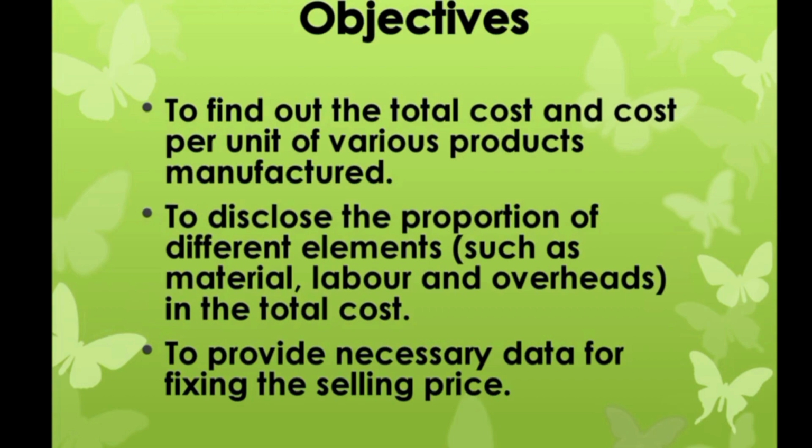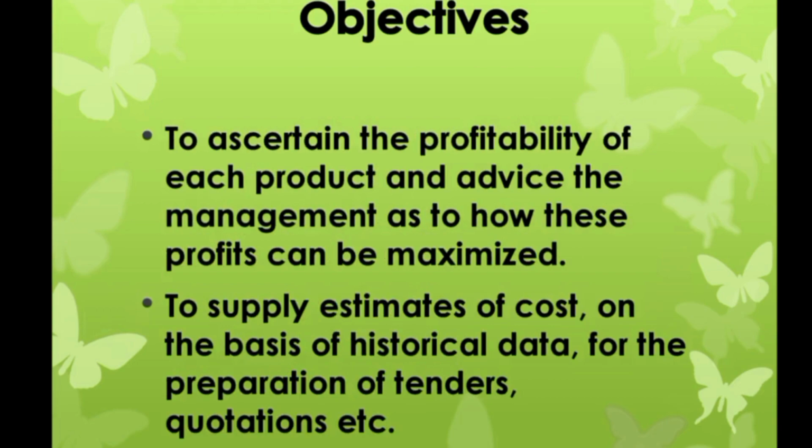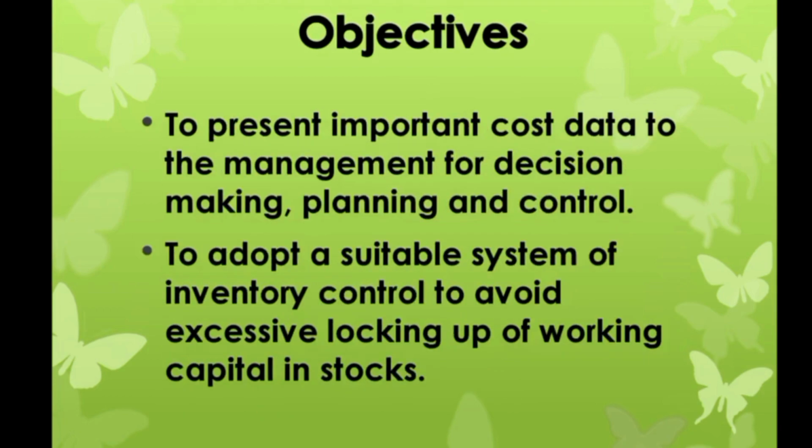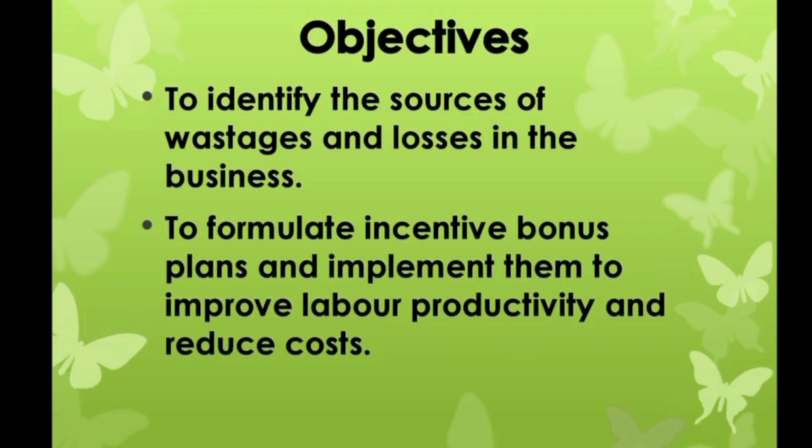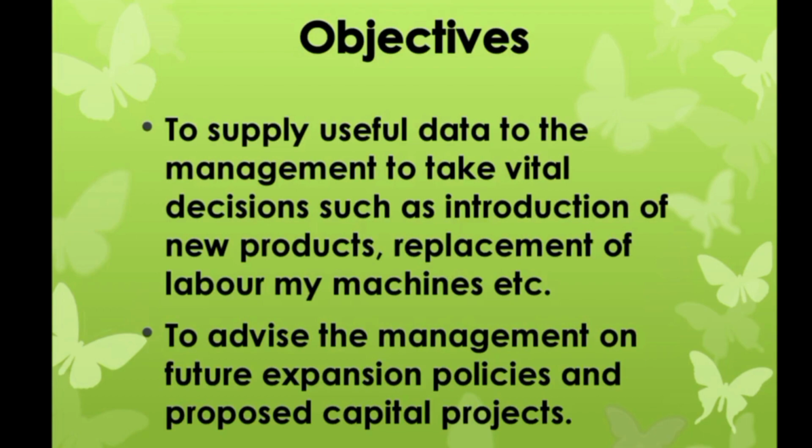To adopt a suitable system of inventory control to avoid excessive locking up of working capital in stock, and to identify the sources of wastage and losses in the business, to formulate incentive bonus plans and implement them to improve labor productivity and reduce the cost, and to exercise effective control on the idle times of men and machines, to help in the preparation of budget and implementation of budgetary control, and to compare the actual cost with the standard cost and analyze the causes of variance, and to supply useful data to management to take vital decisions such as introduction of new products, replacement of labor by machines, etc. And to advise the management on future expansion policies and proposed capital budget also.